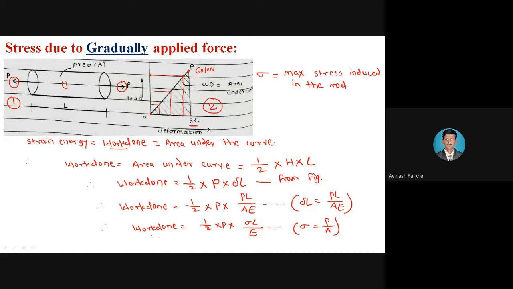Therefore, your equation becomes work done is equal to 1/2, this P as it is, and this P upon A is replaced in the form of sigma. Therefore, you will get sigma, this length as it is, divided by capital E, means sigma L upon E. Okay, so this is the work done we have calculated.